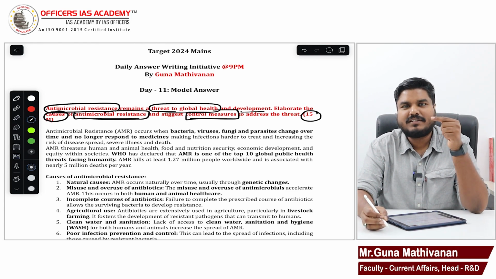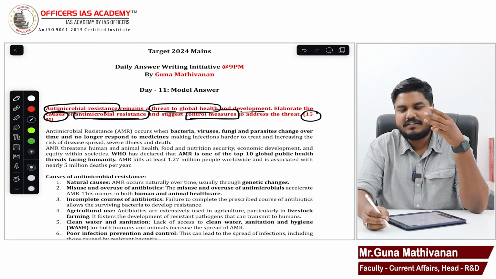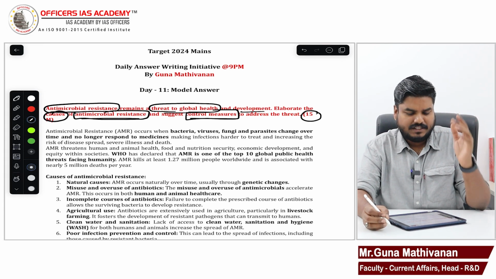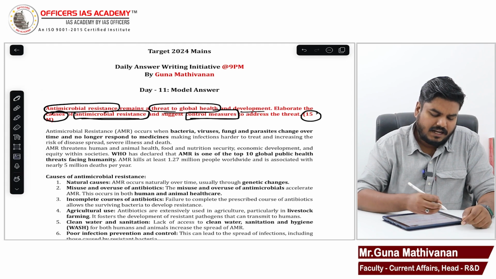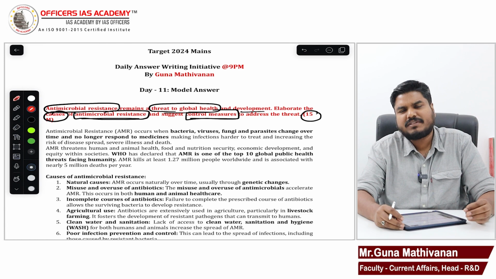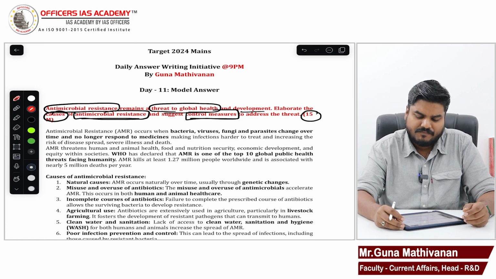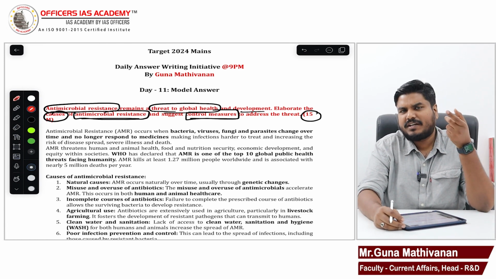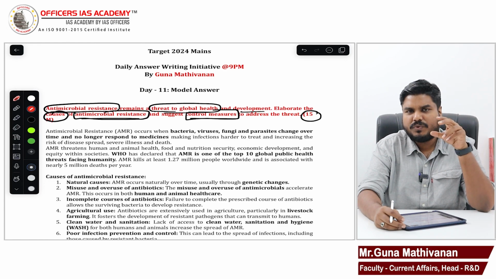Antimicrobial resistance, what is that? Highlight the threats, highlight the causes, and also suggest some preventive measures, and conclude. Right? So, antimicrobial resistance is a situation where microorganisms like bacteria, fungus, virus change over time and start showing resistance to the medicines.